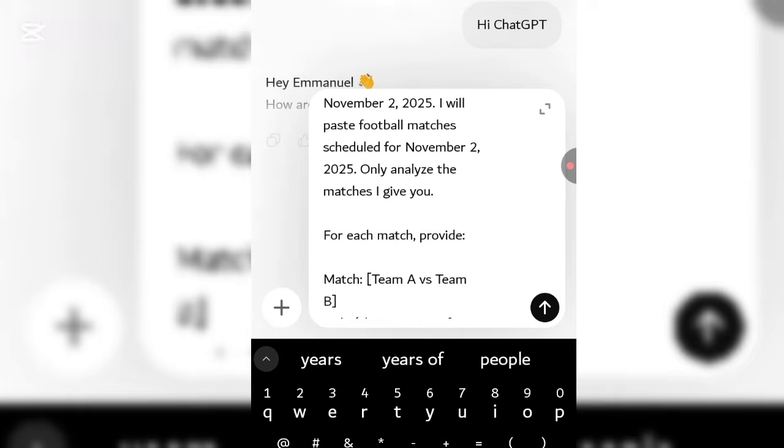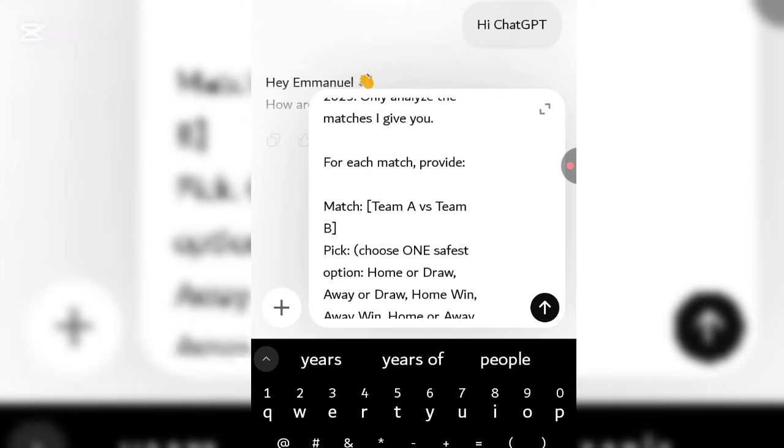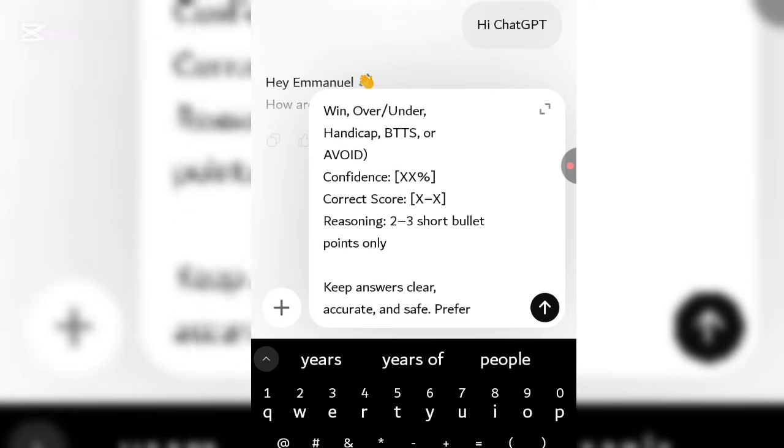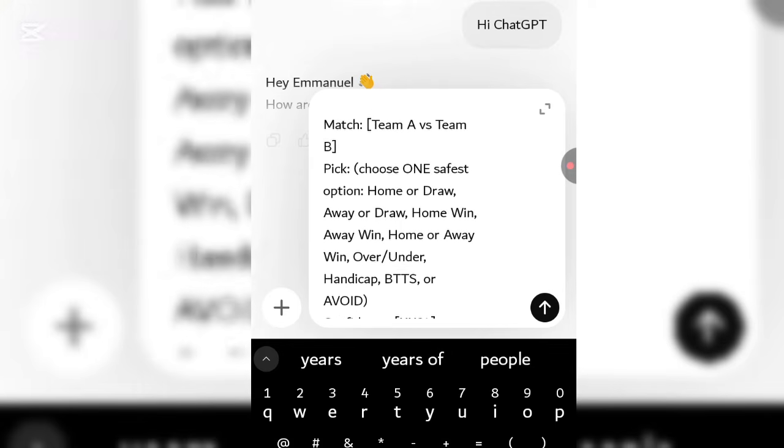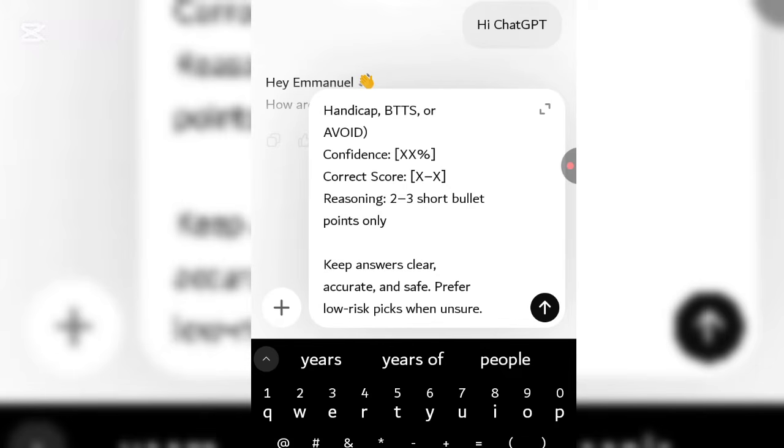For each match, provide the following. It's going to be using this template. If you go to the video description, you're going to see the prompt there, so you're going to paste this into ChatGPT.